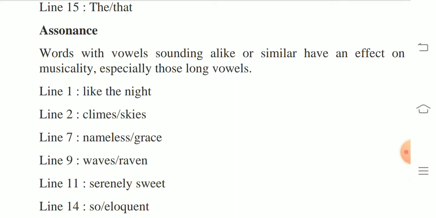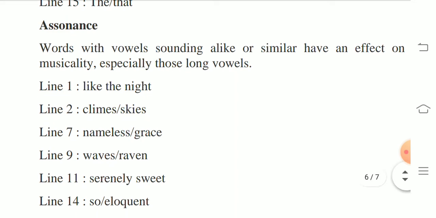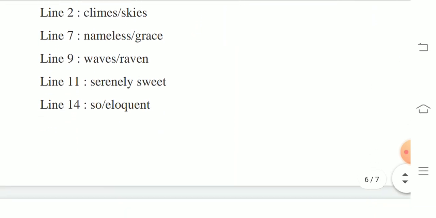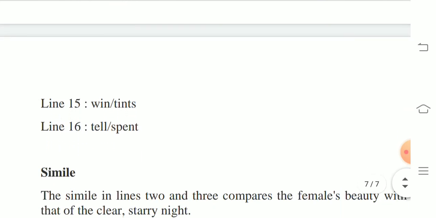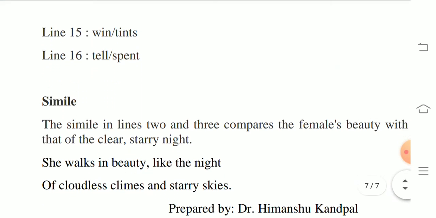Like the night, climes and skies. We can see the writer has made use of vowel sounds: climes, skies, nameless, grace, waves, raven, serenely sweet, so eloquent. Win and tense, till and spent.